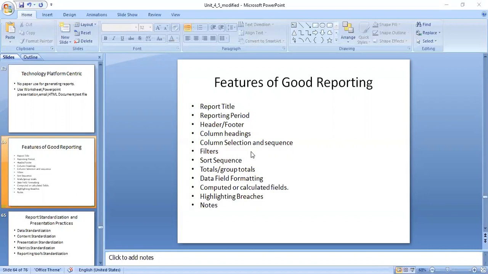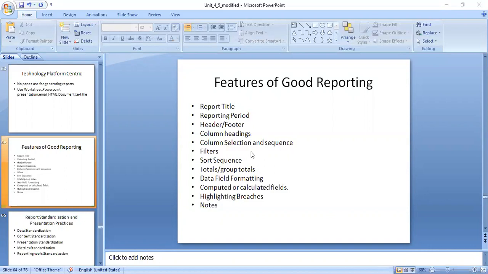Then after that, totals, group totals. When the data lines are sorted, they may need to be grouped or bunched together in chunks that make business sense. Assume that your semester started at page number 10 and ended at 500. So how many pages in total is there? That is what the totals or group totals are.